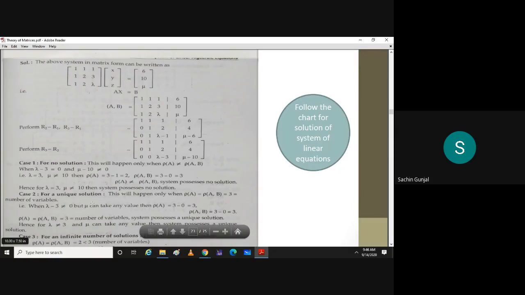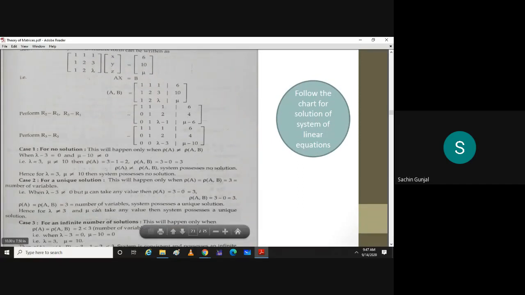So what are the choices? If lambda is not equal to 3, what will be the rank of A? The rank will be 3, right? Whatever may be mu. Even if it is 10, still it will work, right? Okay. So here it is mentioned, hence lambda not equal to 3 and mu can take any value, then the system will have a unique solution.